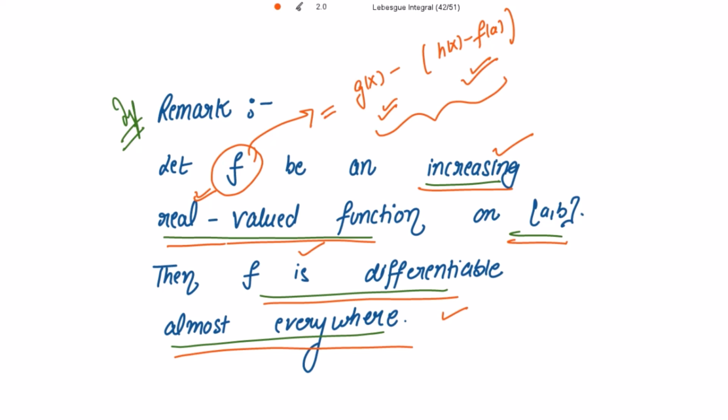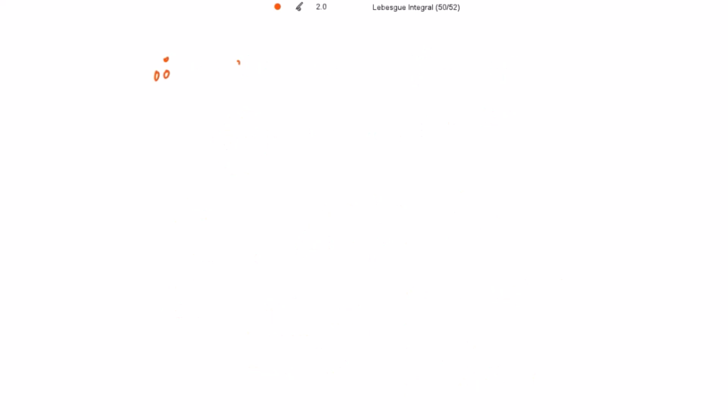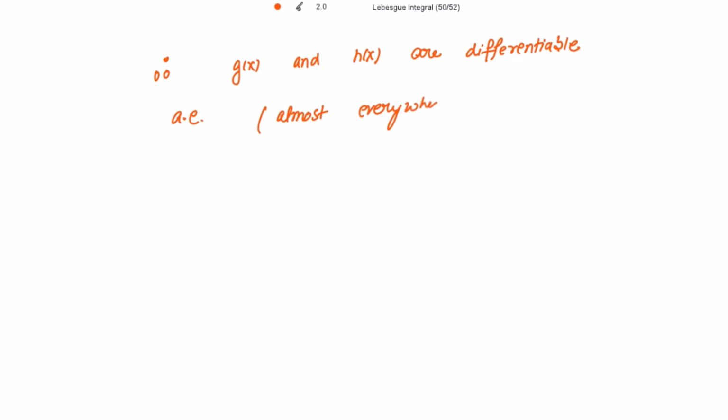So now using this remark, since g(x) and h(x) minus f(a) are increasing real valued functions, these are differentiable almost everywhere. So therefore g(x) and h(x) are differentiable almost everywhere. AE means almost everywhere.